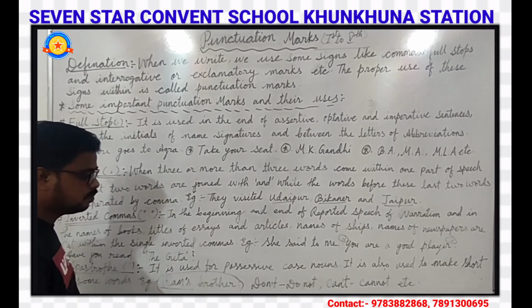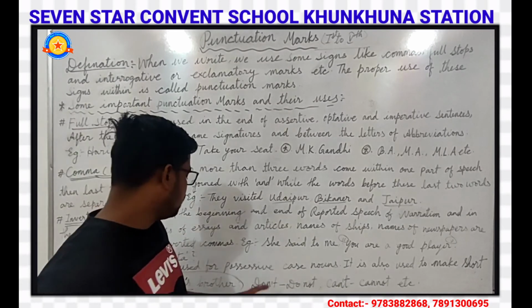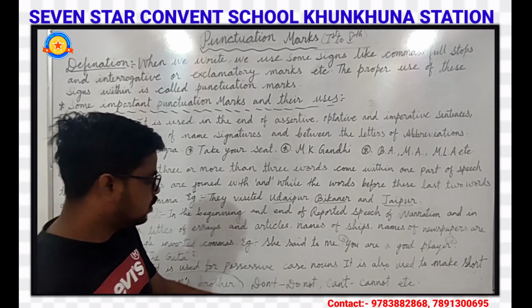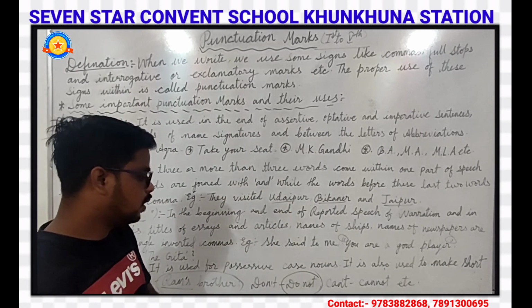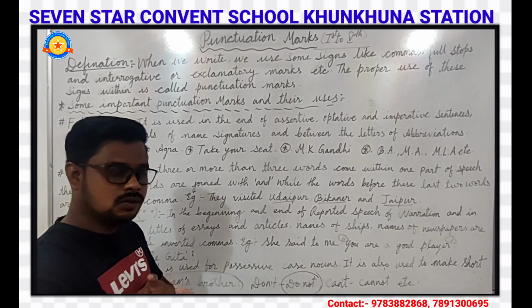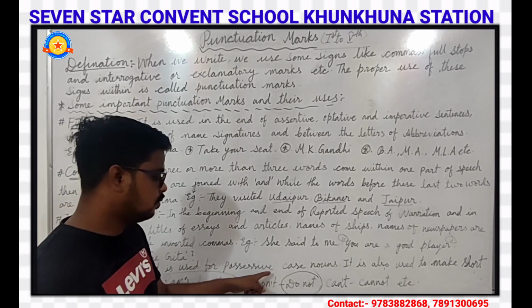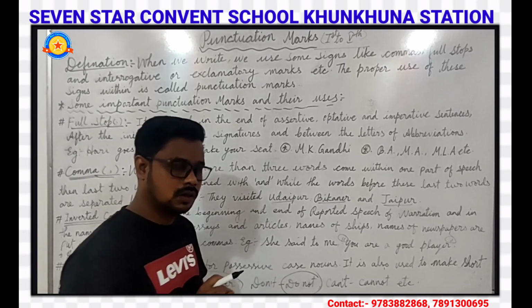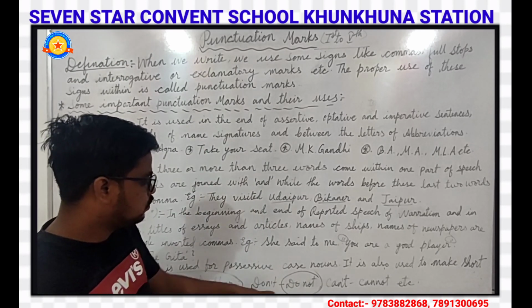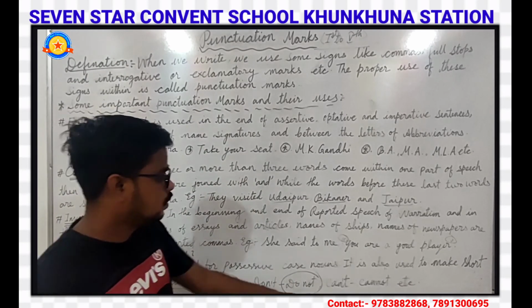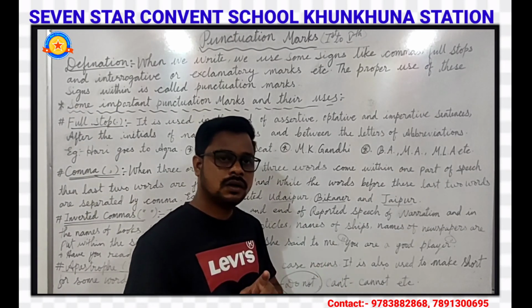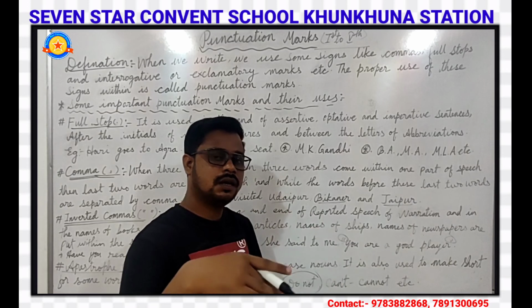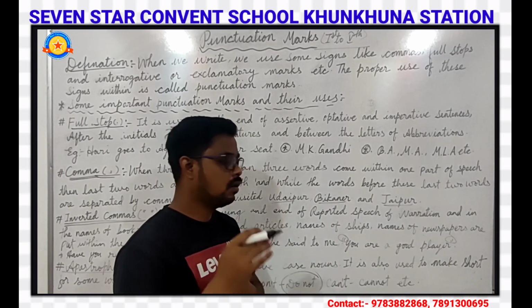This is a possessive noun. So we have used apostrophe here, and there are words which we can make short by using an apostrophe between the words. So do not becomes don't, cannot becomes can't, and there are many more words which we can make short by using an apostrophe.